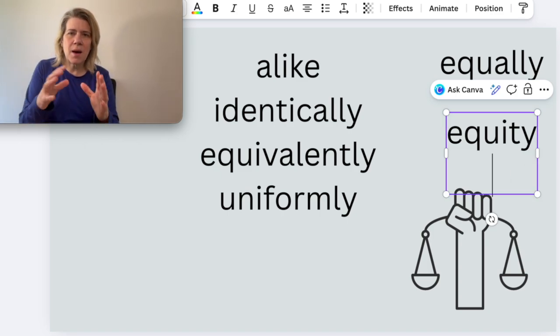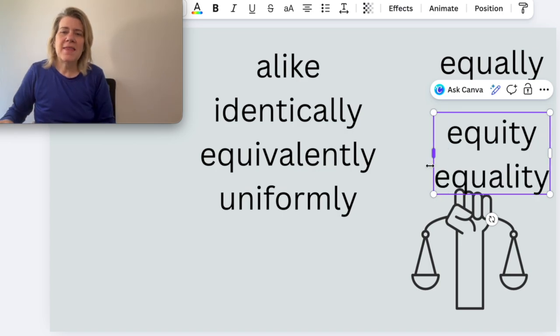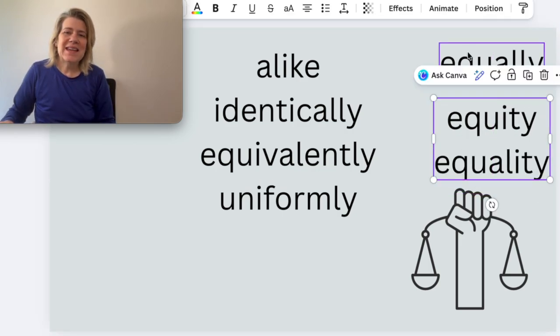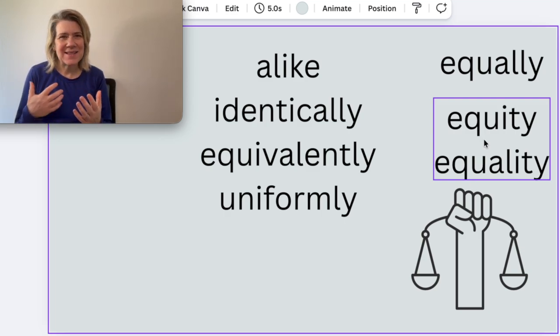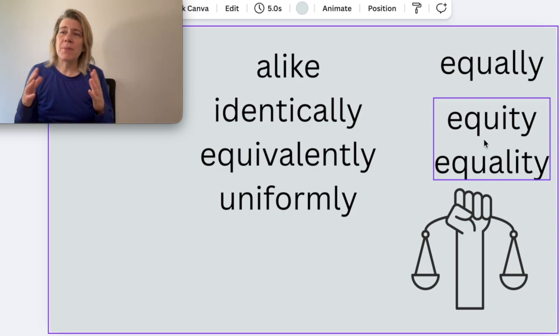They both come from the same root, okay? And they are the nouns equal, equity, equality. Now, equity usually means providing the same resources or opportunities for everyone, while equality means to treat everyone the same, assuming that they start at the same place.